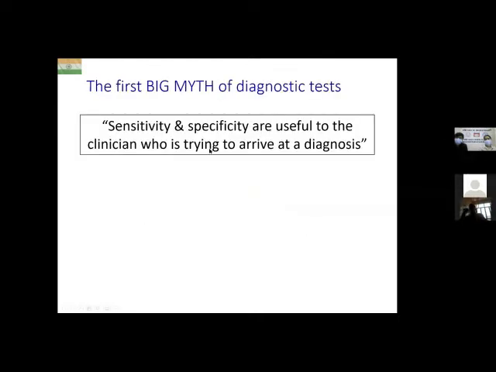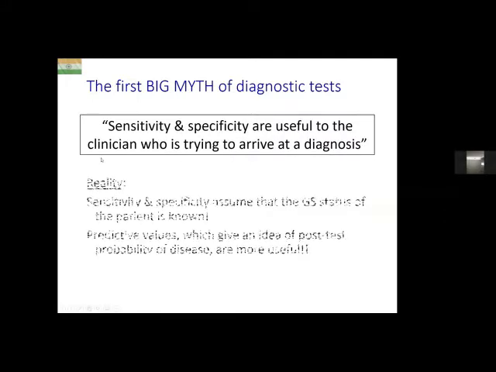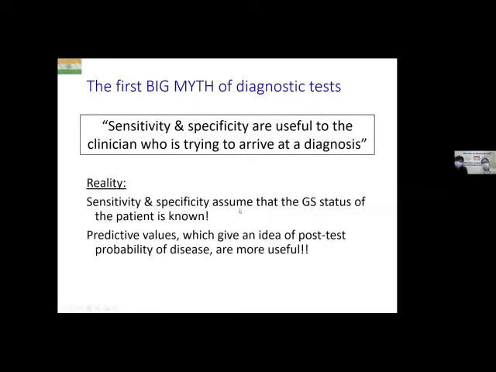So what is the first big myth of diagnostic tests? What have we learned? The first big myth is that we think that sensitivity and specificity are useful to the clinician who's trying to arrive at a diagnosis. No, they're not. The reality is that sensitivity and specificity assume that the gold standard status of the patient is already known. It is predictive values which give an idea of the post-test probability of the disease, which are actually more useful than sensitivity and specificity.